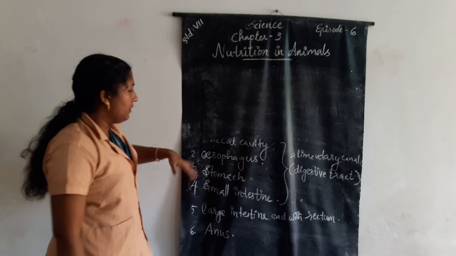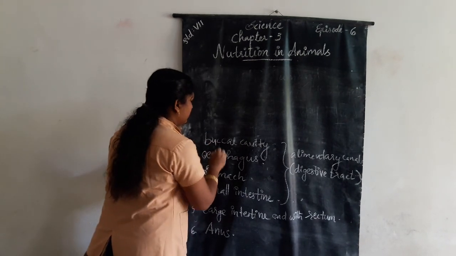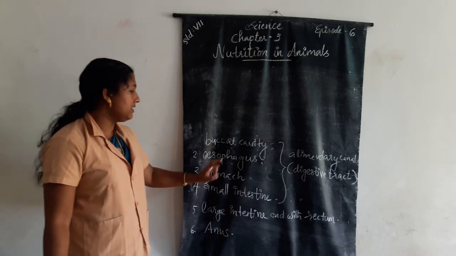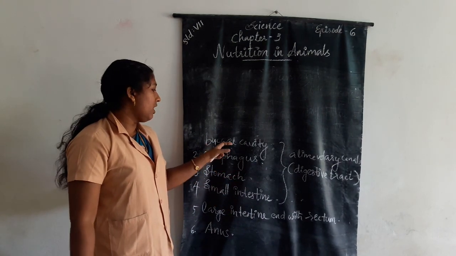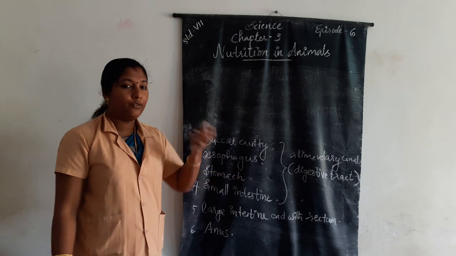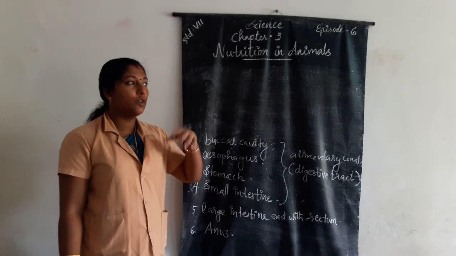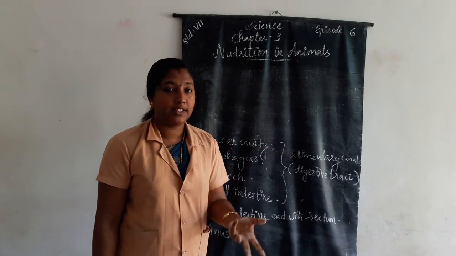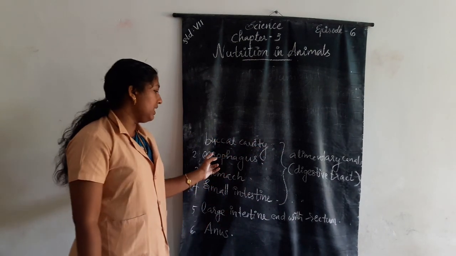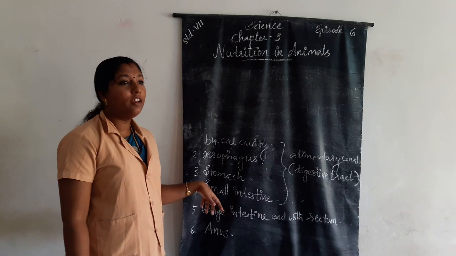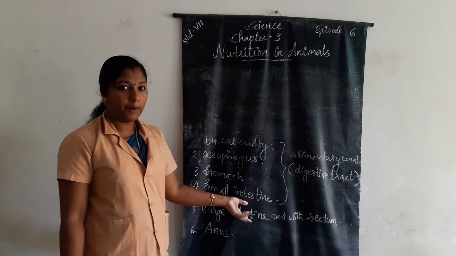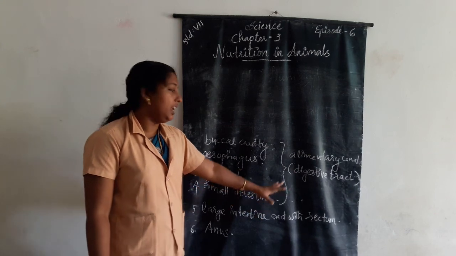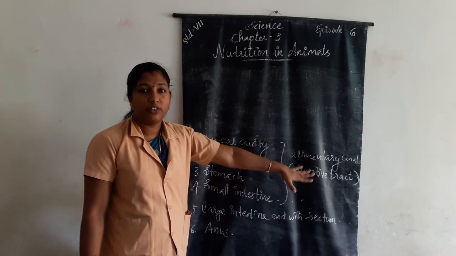Digestive system. What is digestive tract? We know that food goes through a continuous canal, which can be divided into various compartments: buccal cavity, esophagus, stomach, small intestine, large intestine ending with the rectum, and anus. These compartments together constitute the alimentary canal or digestive tract.